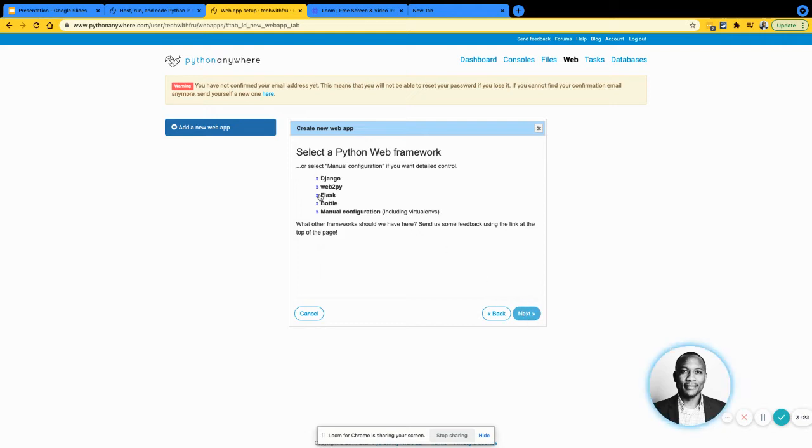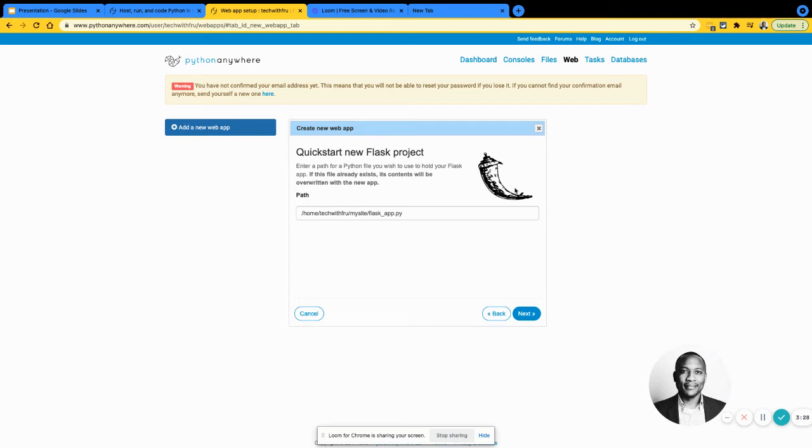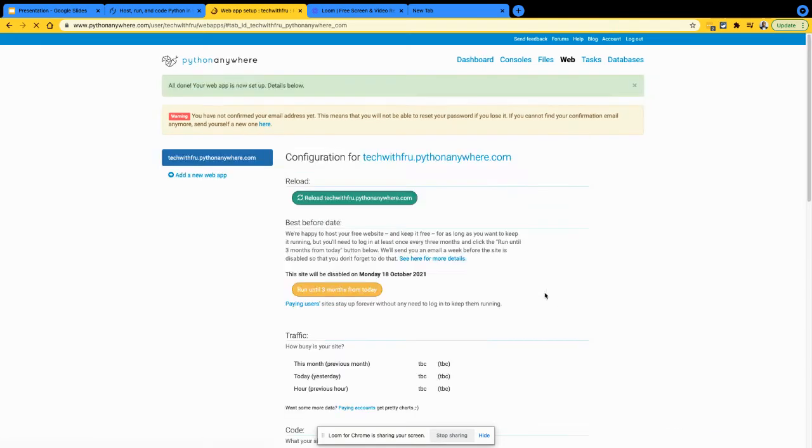Give it a name. And I'm going to use Flask. It's just a framework that supports Python. So let's go ahead and use Flask. And it's going to create this app for us called flask_app.py. So we're going to run our Python in that Flask. So click on next right there, and it should be pretty straightforward for us.